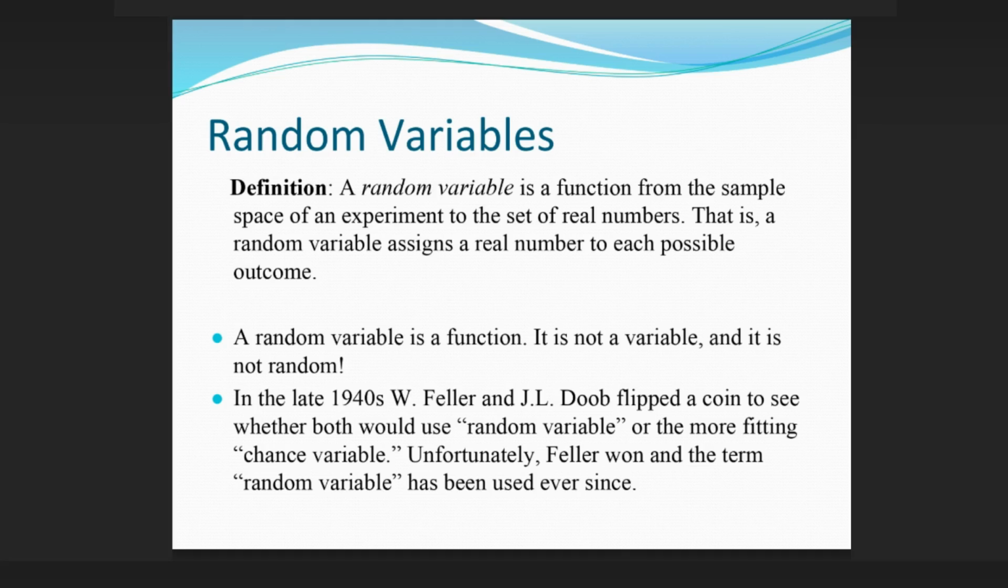A random variable is a function. It is not a variable, and it is not random. In the late 1940s, W. Feller and J. L. Doob flipped a coin to see whether both would use random variable or the more fitting chance variable. Unfortunately, Feller won and the term random variable has been used ever since.